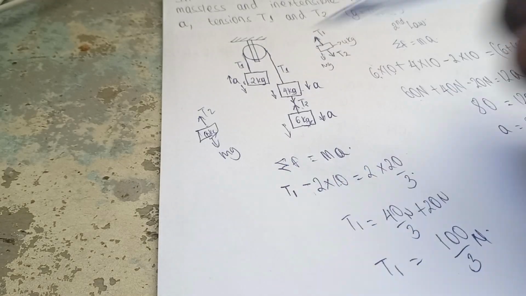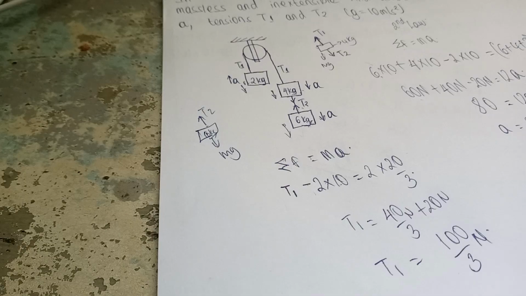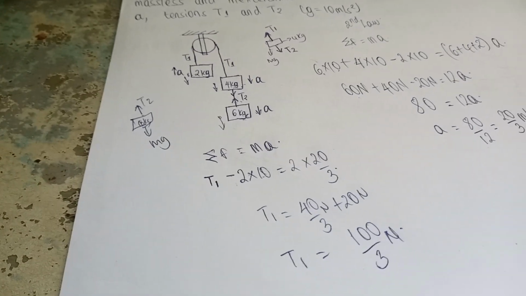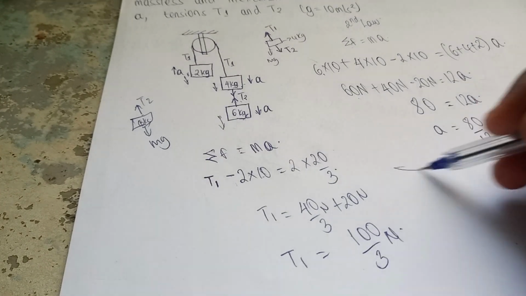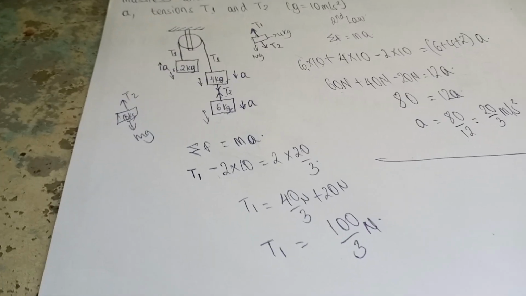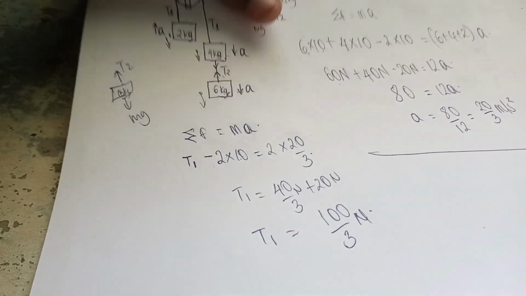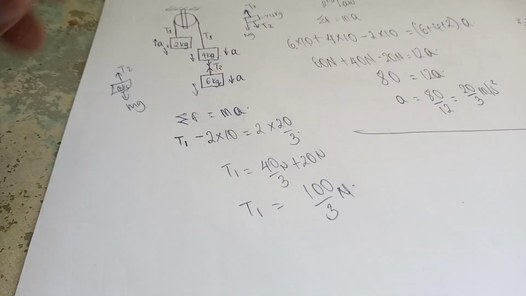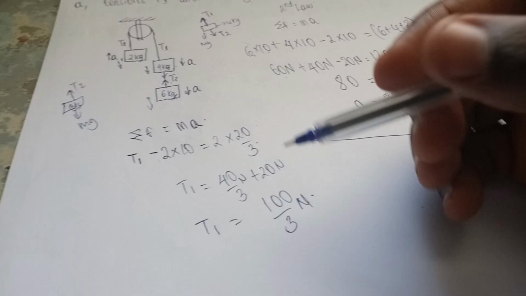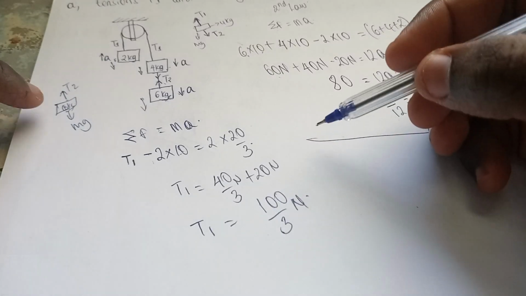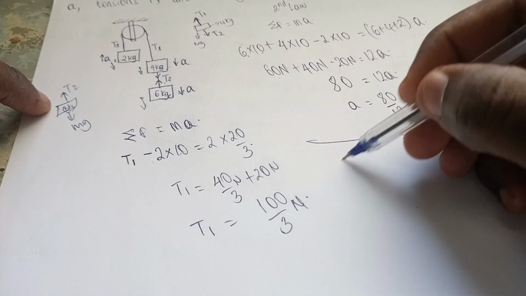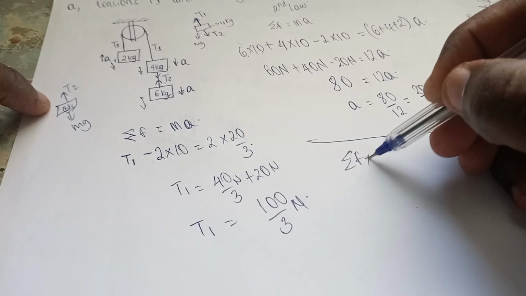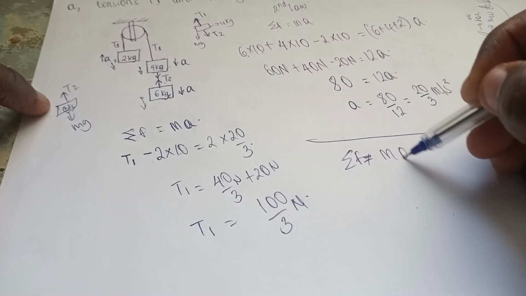So that means the net force on this thing, let me separate that one there. So the net force here, I want you to understand, that's why I'm using a lot of explanations. Then, Newton's second law, net force equals mass times acceleration.